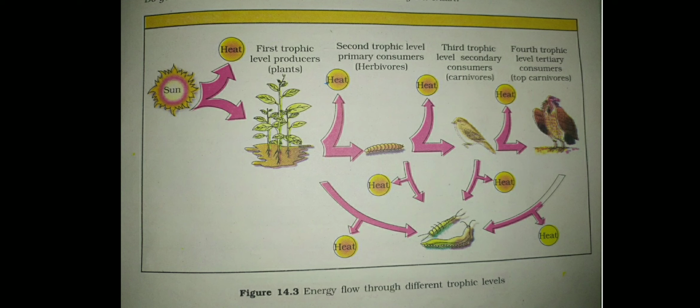So that's all about today's topic: food chain, food web, trophic level, and flow of energy in the ecosystem.